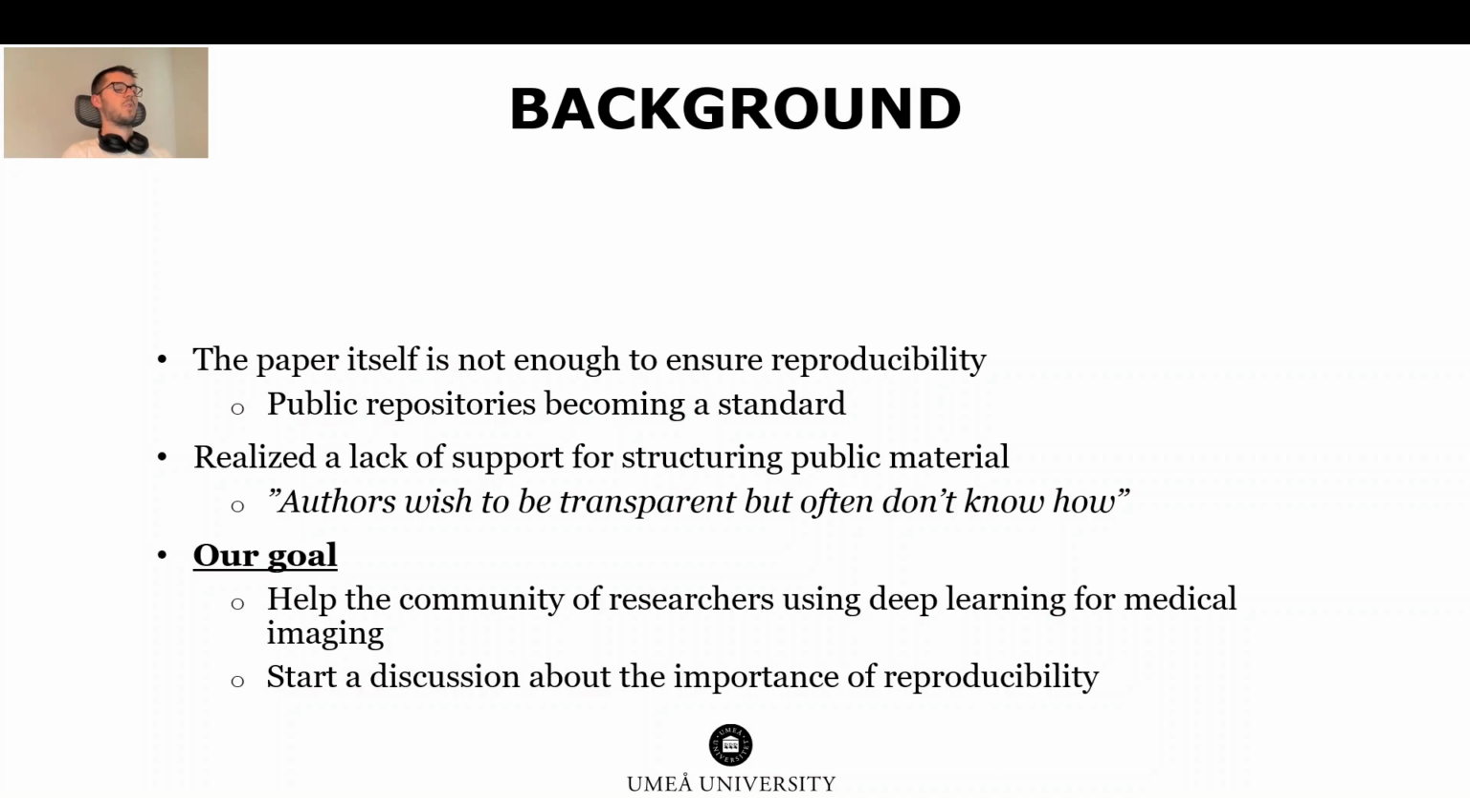For this end, public code repositories like GitHub or Dropbox are becoming more and more of a standard, but this shift in how papers are presented wasn't followed by proper support and education on how this material should be structured. And in our field it gets even trickier because of possible sensitive data and the constant competition for state-of-the-art. Our belief is that authors wish to be transparent but often don't know how or why.